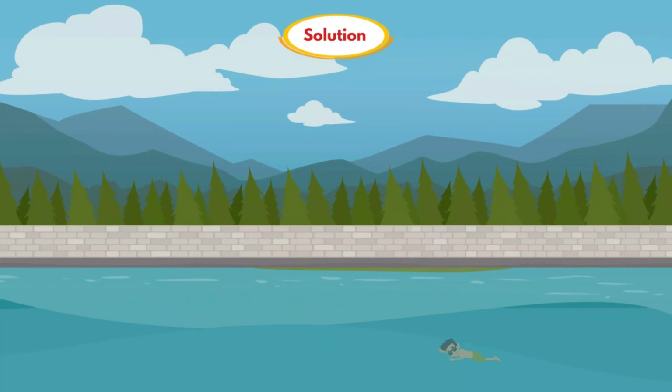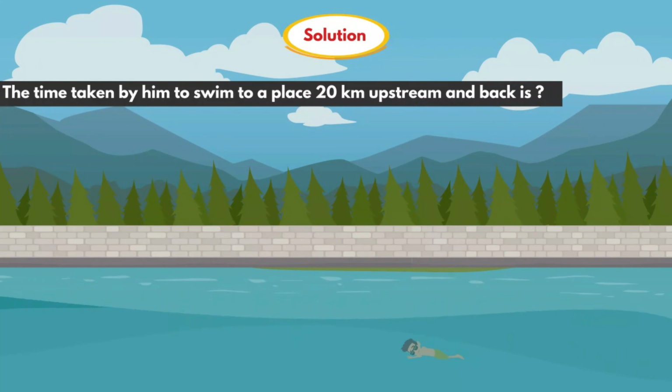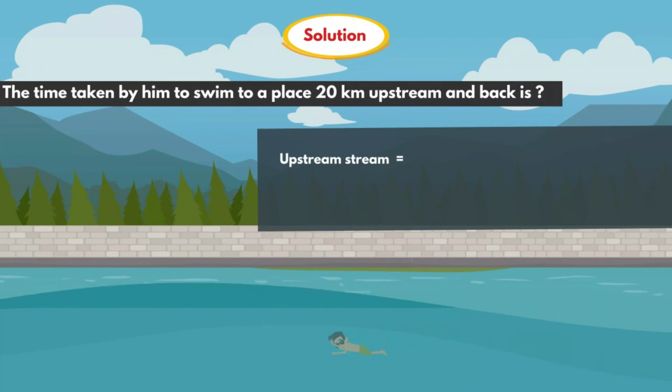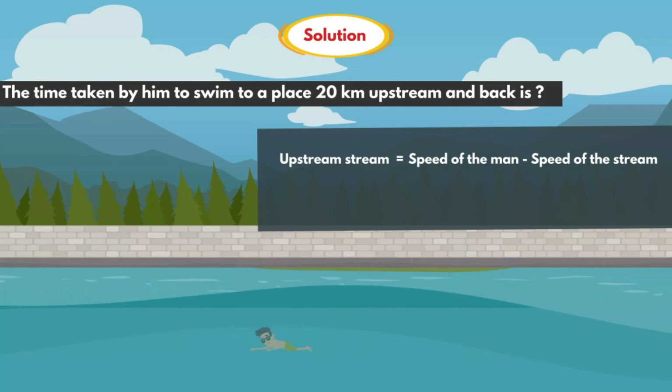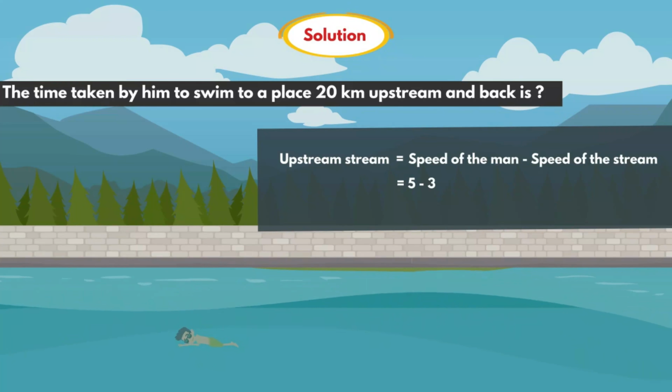Now in the question they are asking the time taken by him to swim to a place 20 kilometers upstream and back. So here upstream speed equals to speed of the man minus speed of the stream. That is 5 minus 3. That equals to 2 kilometers per hour.